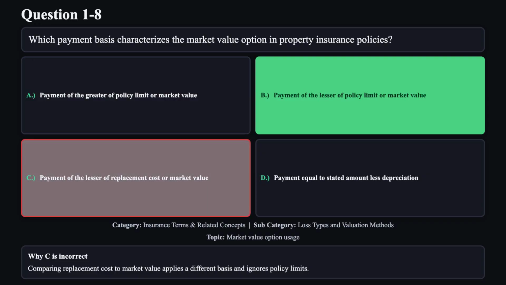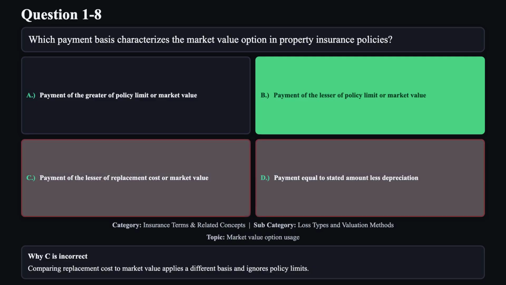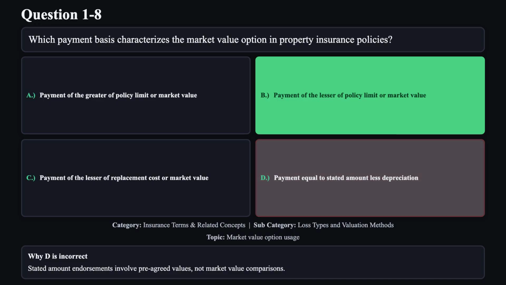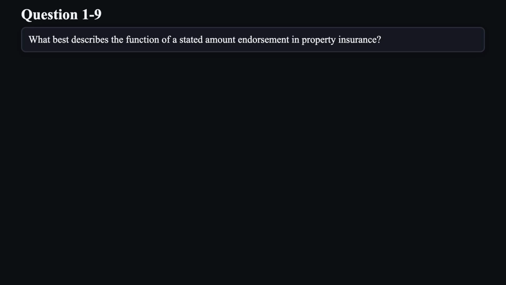Reason C is not correct. Comparing replacement cost to market value applies a different basis and ignores policy limits. Reason D is not correct. Stated amount endorsements involve pre-agreed values, not market value comparisons. Question 9. What best describes the function of a stated amount endorsement in property insurance?